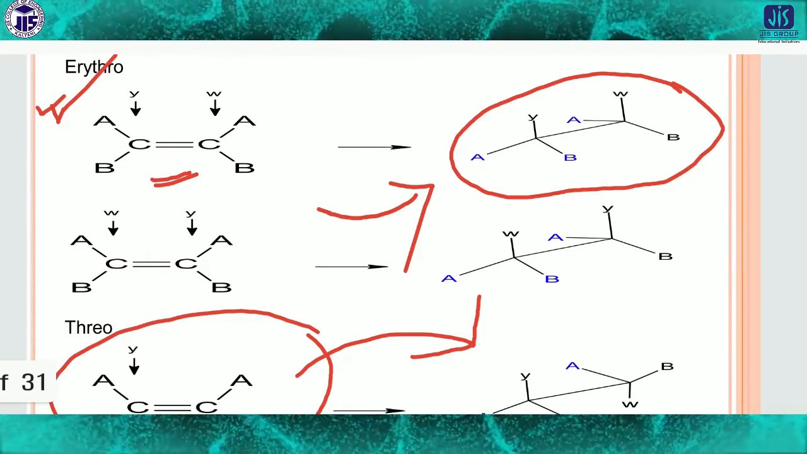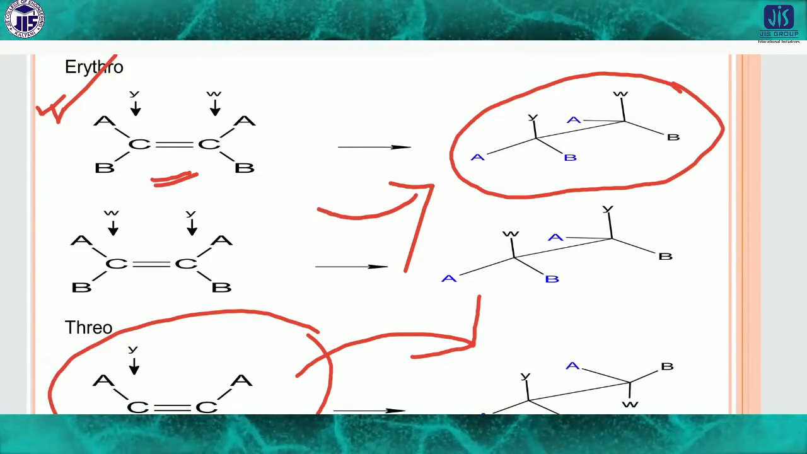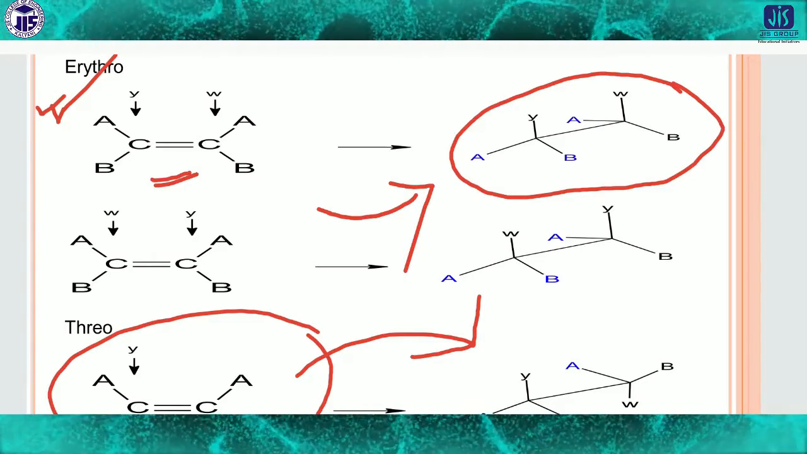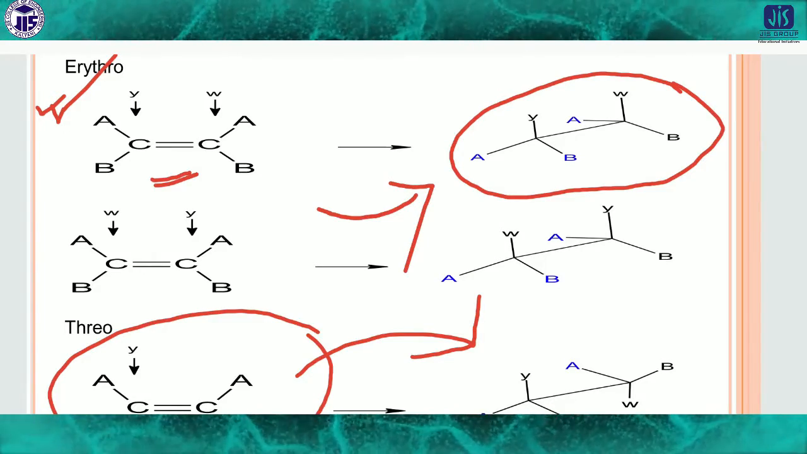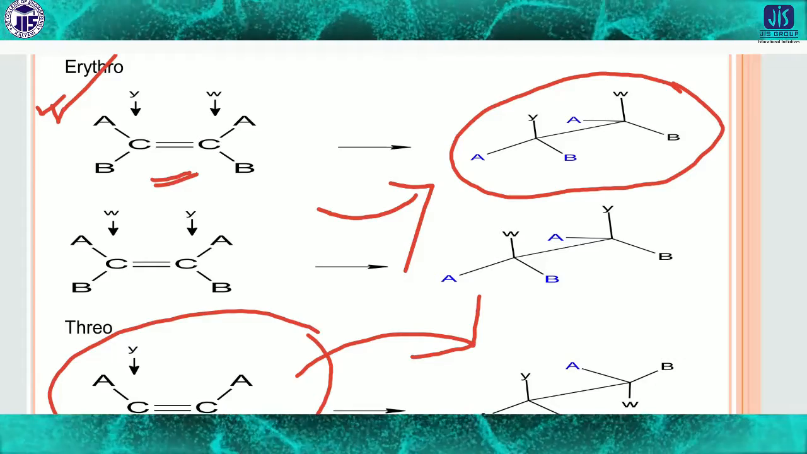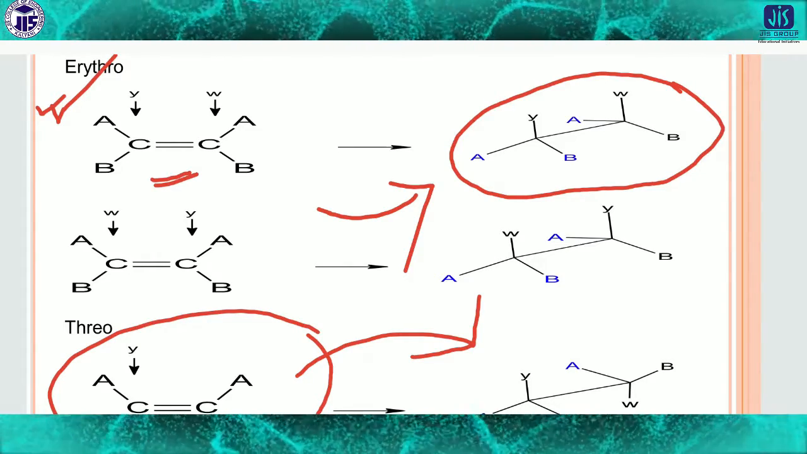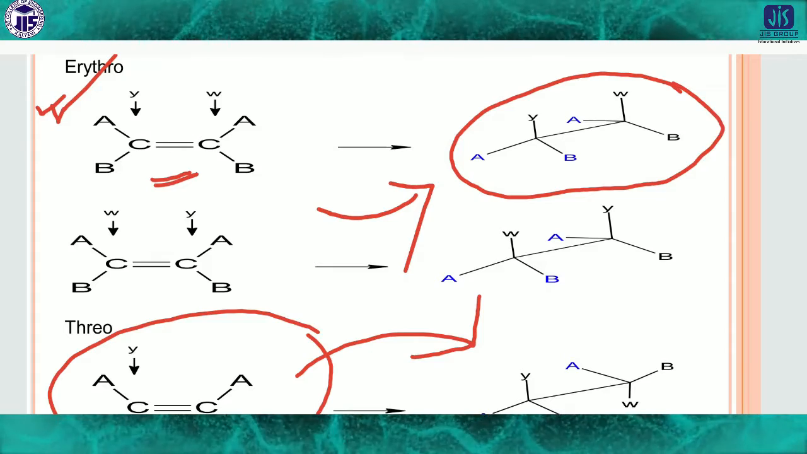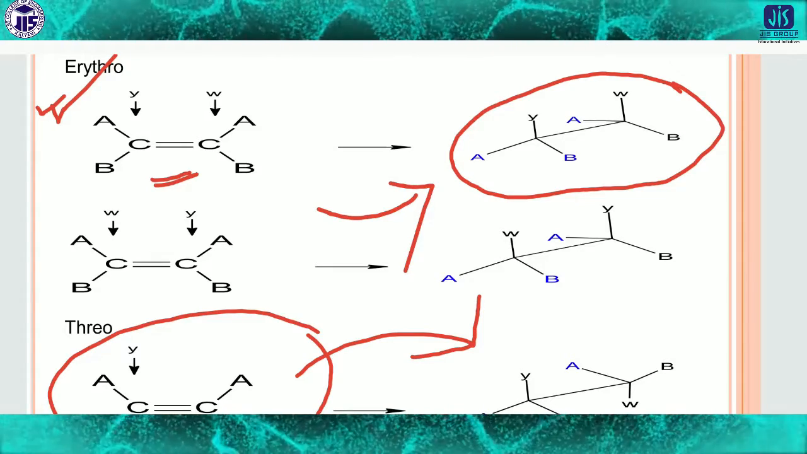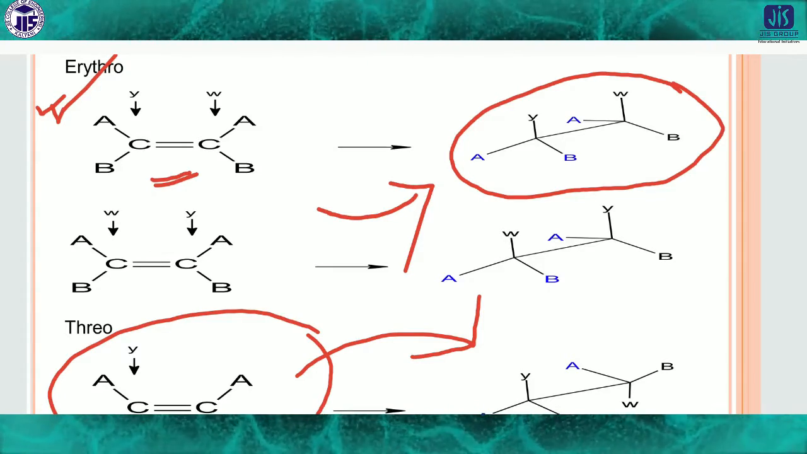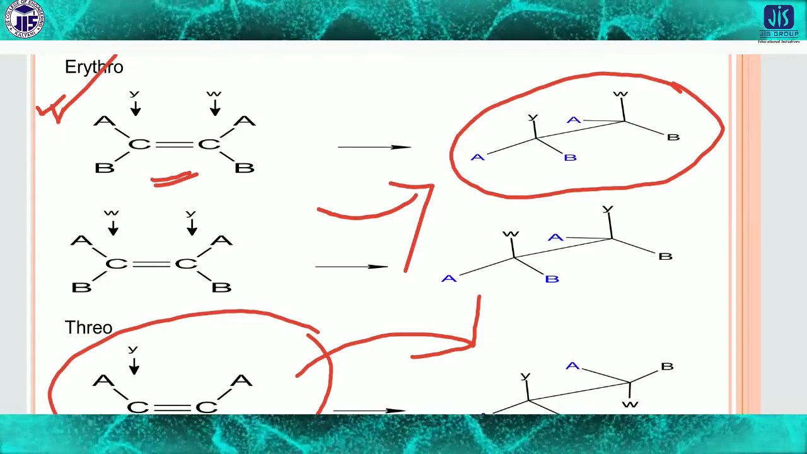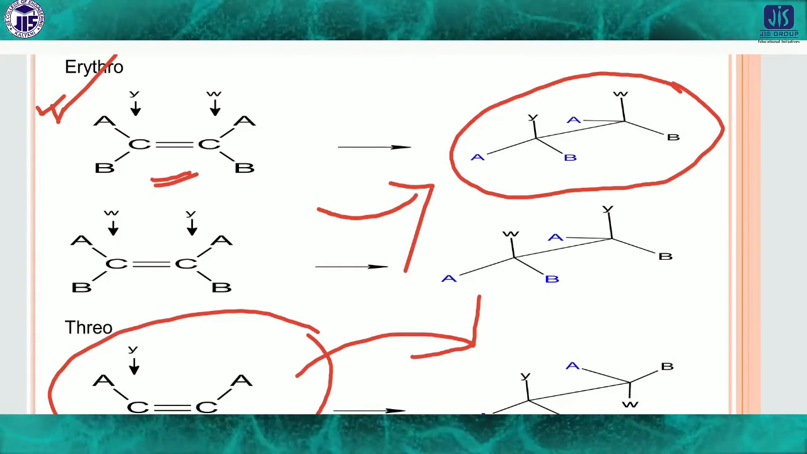That means the stereochemistry is a very important factor in the addition reaction. You have to keep in mind that in case of addition reaction, if the reactants attach according to the erythro direction, the same direction, then it will form a compound that will be different with respect to the threo.